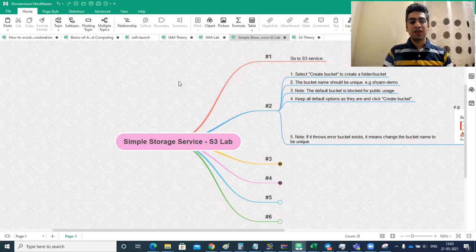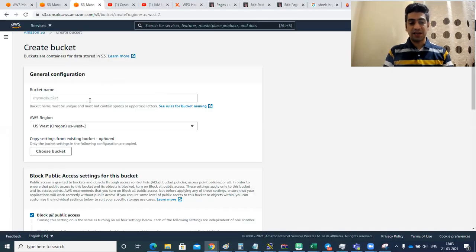In the same way, for the bucket that I would be creating here, though I don't have any buckets yet, many people are creating these buckets or folders on the cloud. So the name has to be unique. If I quickly show you, let's go with the bucket name sham-demo.